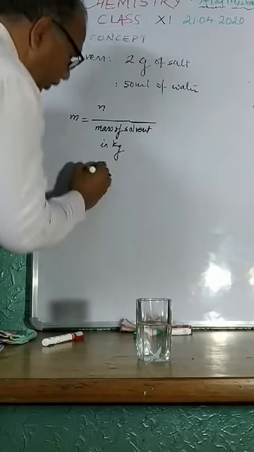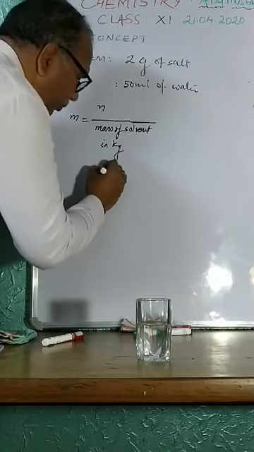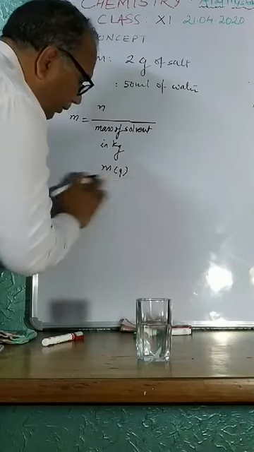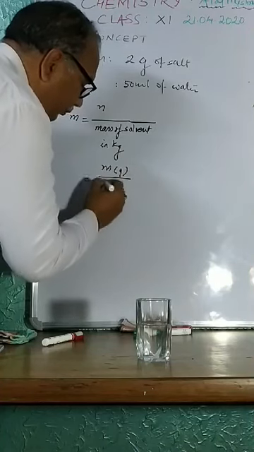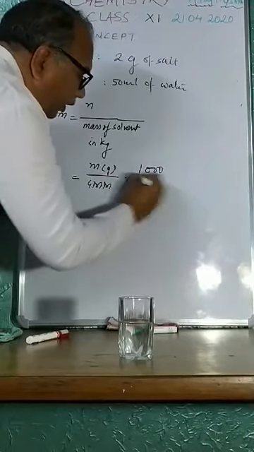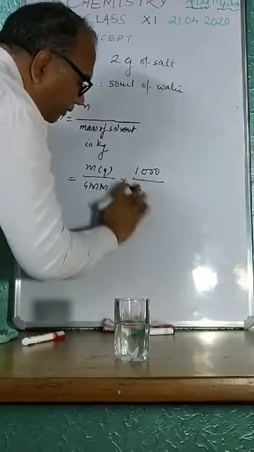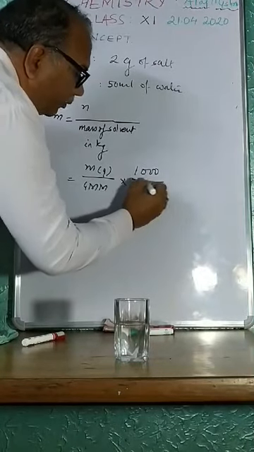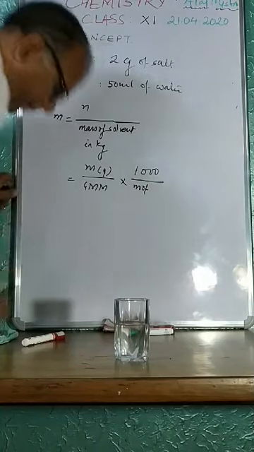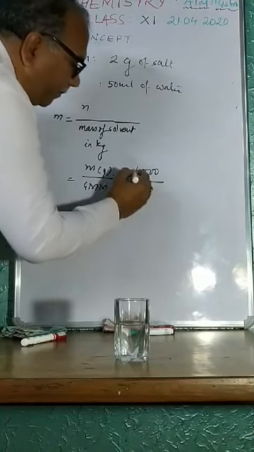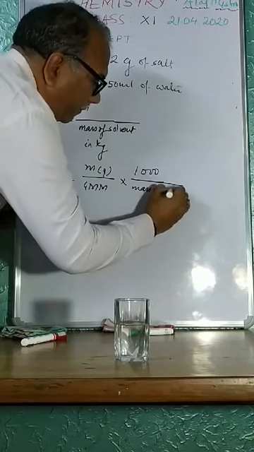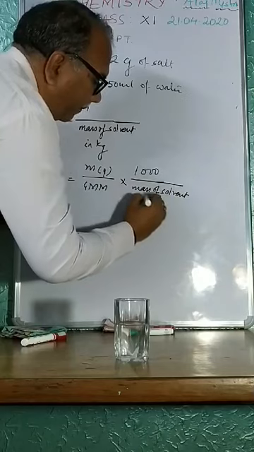You can convert it like this: number of moles is given mass of solute in gram divided by gram molar mass, into 1000 upon mass of solvent in gram.